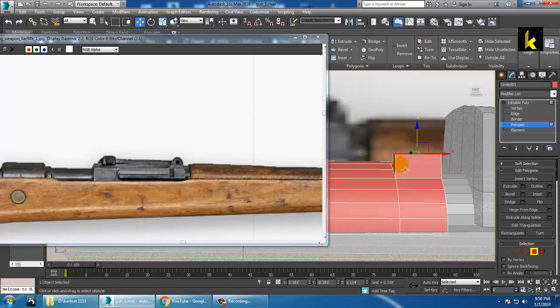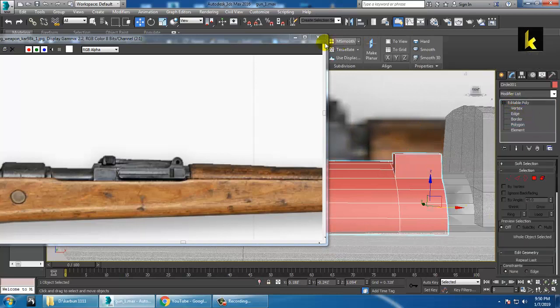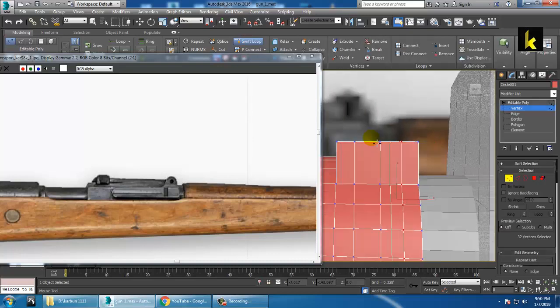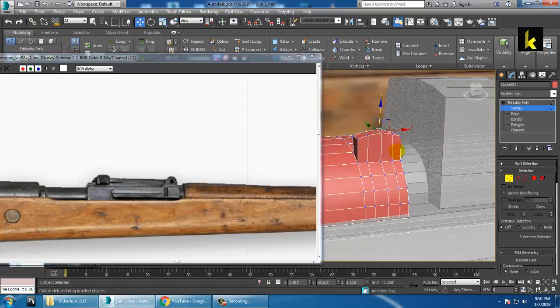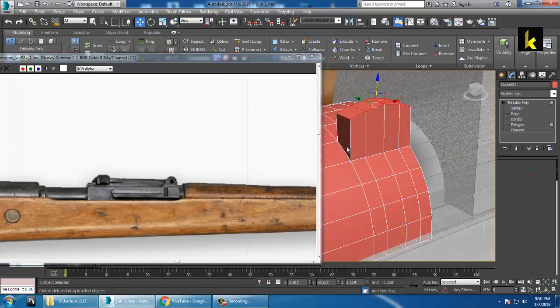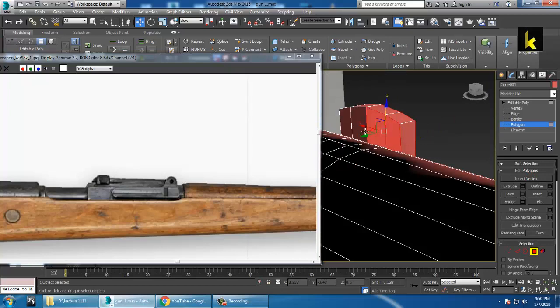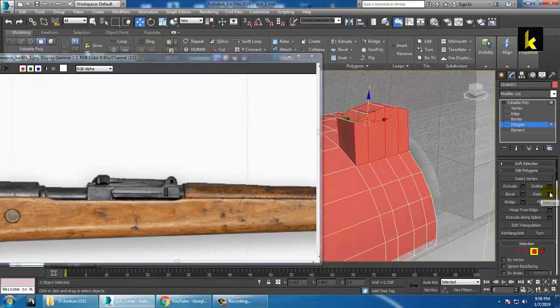Now you can go over here, you can use a swift loop over here, select, go into the vertices, push this up like this and push this up like this. So now you can just select this part, you can just select all of this and use an insert option over here.